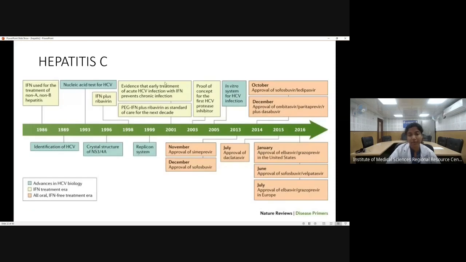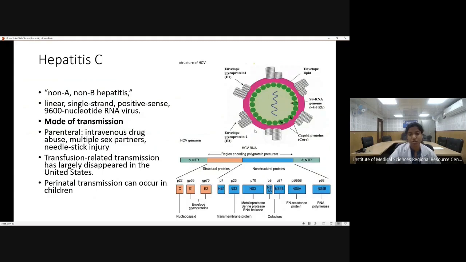Now, next, coming to the hepatitis C virus. Hepatitis C is a relatively recent virus in the sense that it was discovered in around 1989. This is also an RNA virus, and it was also called non-A, non-B hepatitis. Mode of transmission, like hepatitis B, is parenteral. So it can be through IV drug abuse, needle stick injury, multiple sexual partners, or transfusion of blood products. Perinatal transmission can also occur.